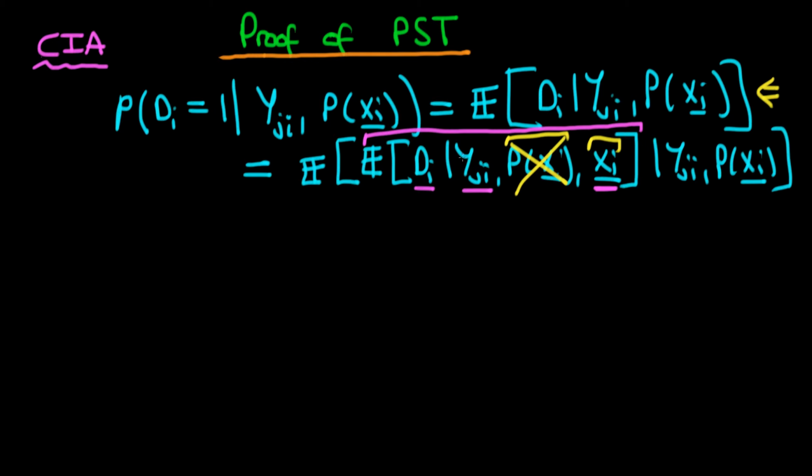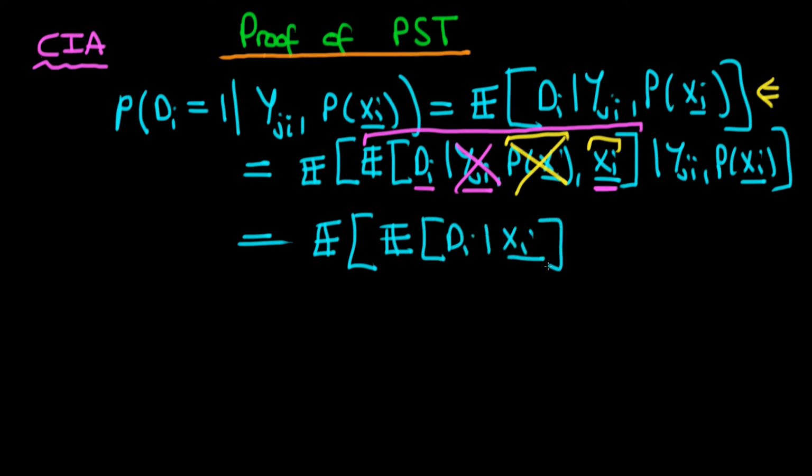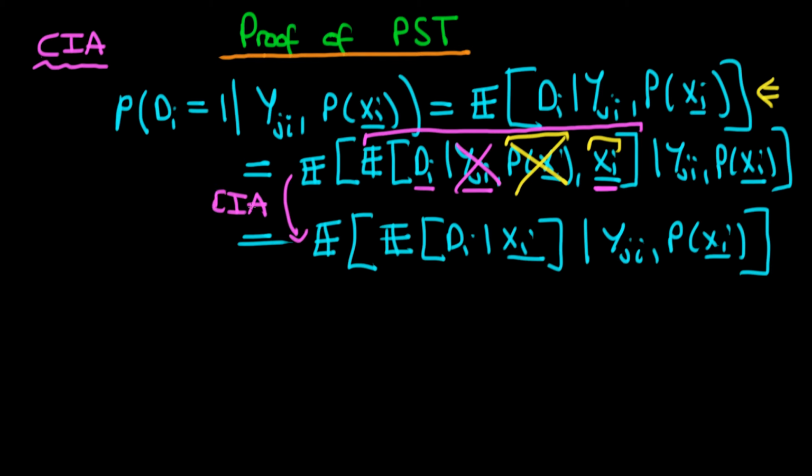So what that means is that we can remove yji. So I'm going to rewrite this so that we have it in its new form, which is the expectation of di given xi, conditioning for the outside expectation on yji and p of xi. And just to reiterate, to go from here to here, we have used the conditional independence assumption.